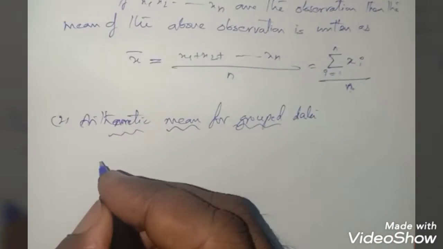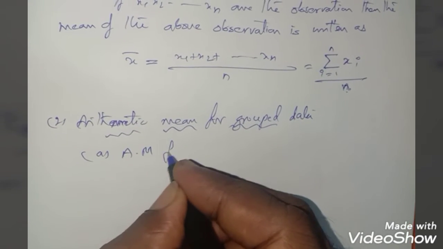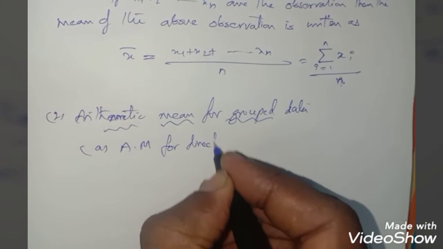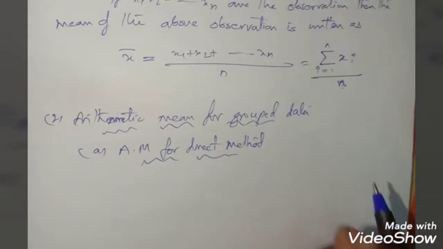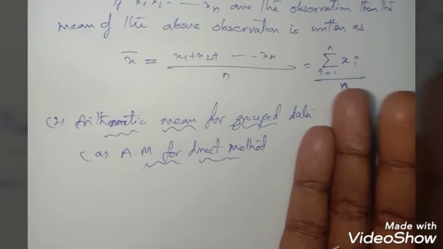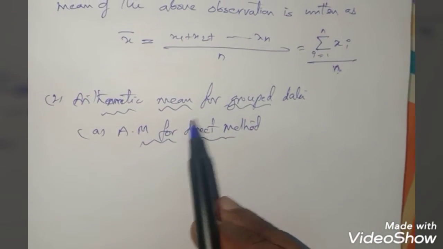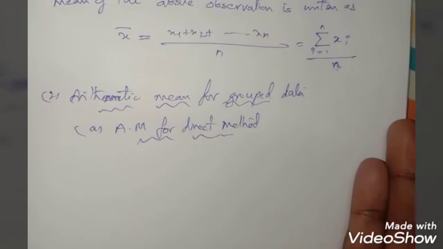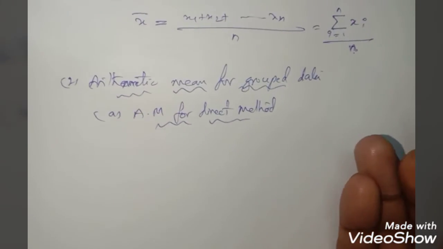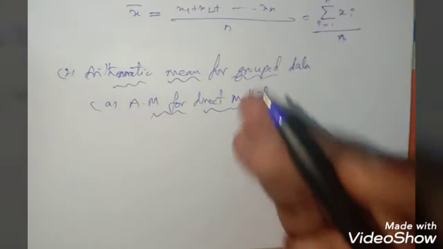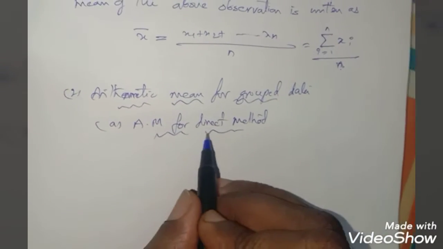One is arithmetic mean for the direct method. I will explain all these terms when we come to the problems. In which type of problems we use the direct method and in which type we use the other formulas, we will see related to the problems. First we'll learn the formulas related to arithmetic mean.